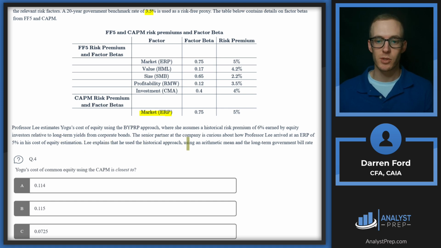Lee explains that he used the historical approach using the arithmetic mean and the long-term government bill rate. So that's typically how the market risk premium in CAPM is also calculated. So we're going to be using this 5%, and then this will be our beta, and we'll also be using the risk-free rate in that CAPM formula. As a refresher, risk-free rate plus the beta times equity risk premium, 5%. When we do all that math out, it gives us 0.0725 or 7.25%. Answer C.